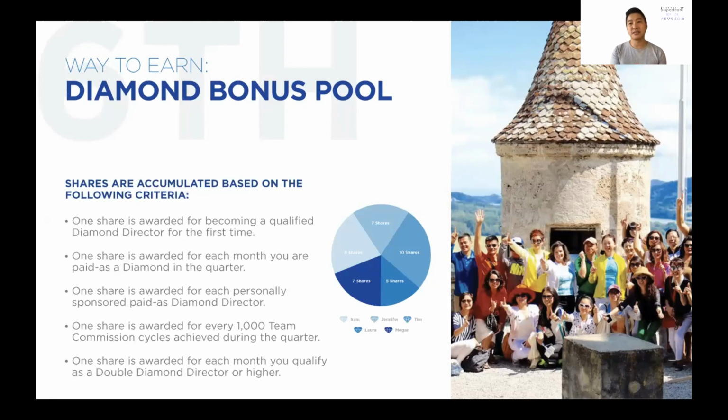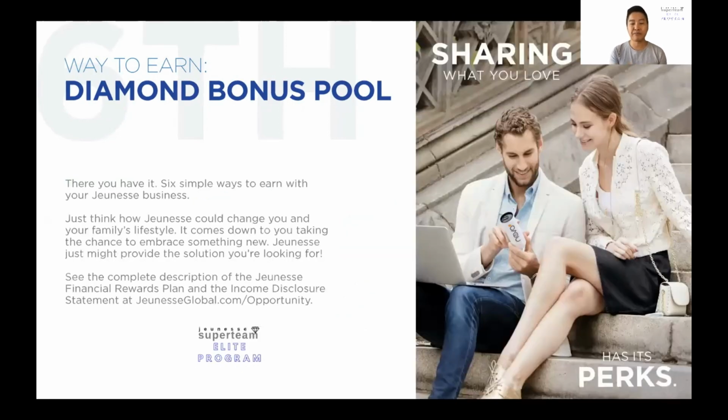But of course, as you're building the business, you'll be able to have a lot of income. And this is a very simple illustration of how the income can be earned in Jeunesse. So 6 different ways to earn from your Jeunesse business.